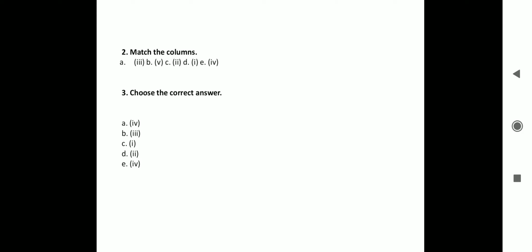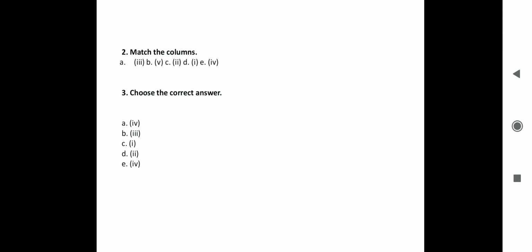Next one. Which industries use small machines? We have cottage industries, small scale, large scale, none of these. The correct answer is small scale industries use small machines. Now last one, that is page number 69, question 3E. Which of these is a large scale industry?